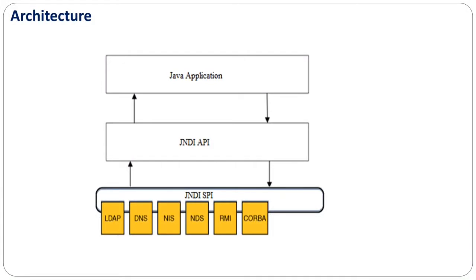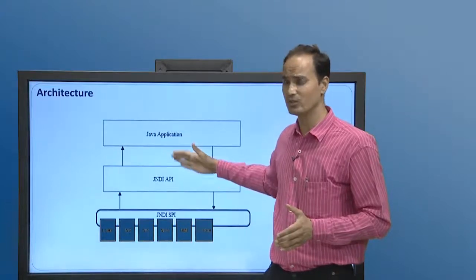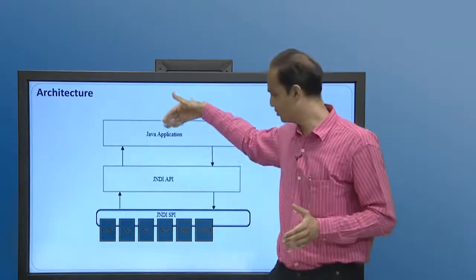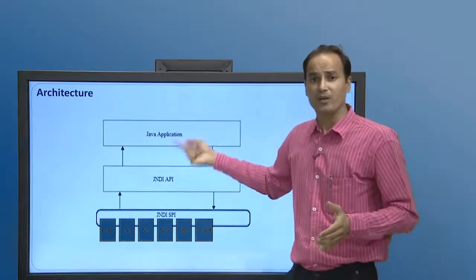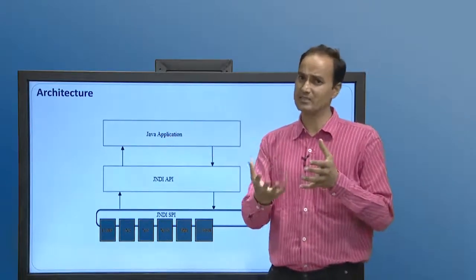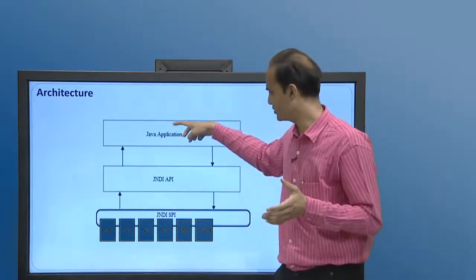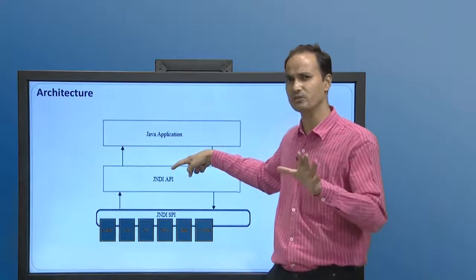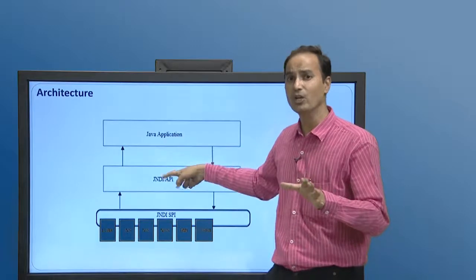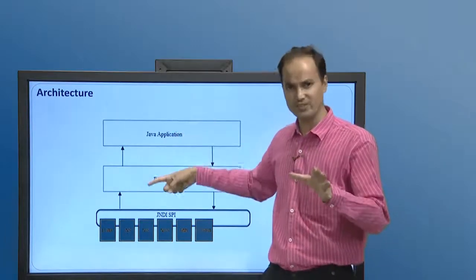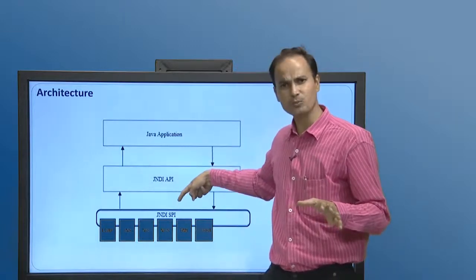So, upon that, the JNDI API's implementation is there. The request goes to the JNDI API, which will parse the request and convert it into the JNDI format. That means the Java application uses the JNDI API to form the request. Then the request goes to the JNDI service provider interface.